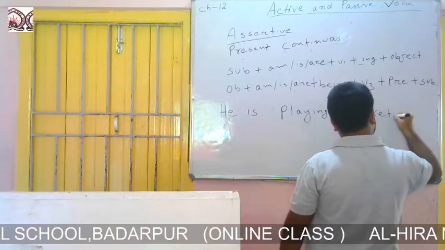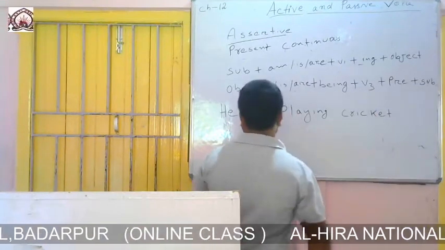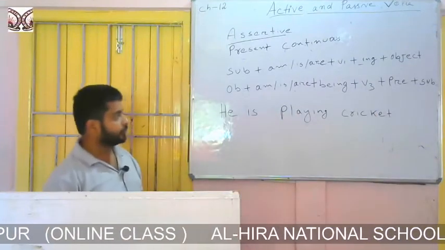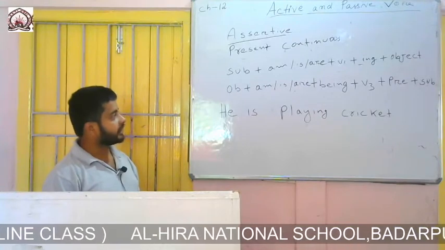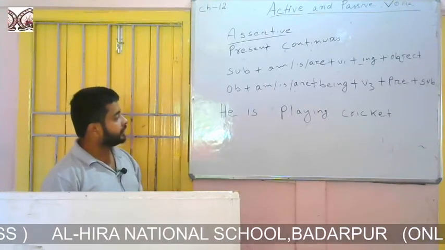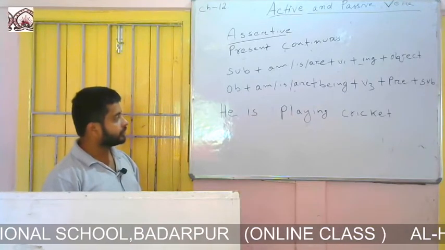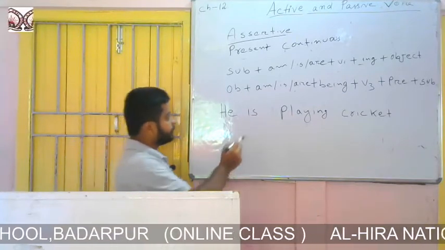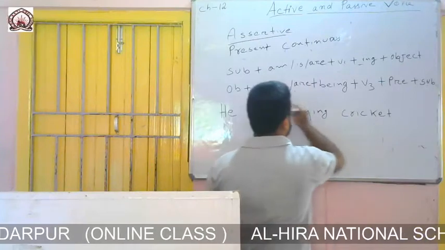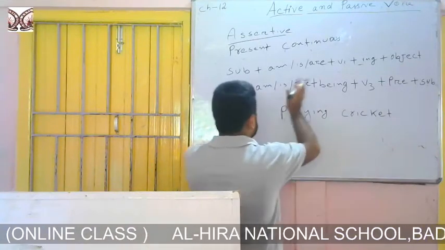He is playing cricket. The sentence is present continuous, and I have told you that if the sentence is in present continuous, then the formation of passive will be like this. So according to this we are to change.